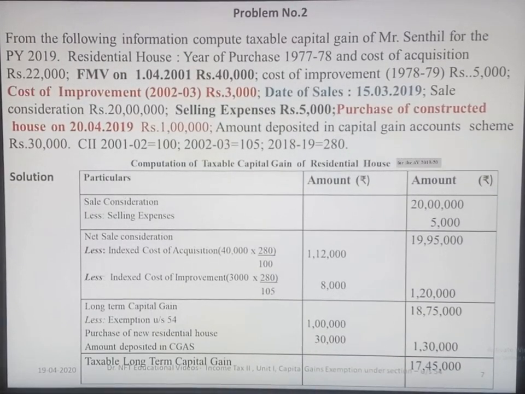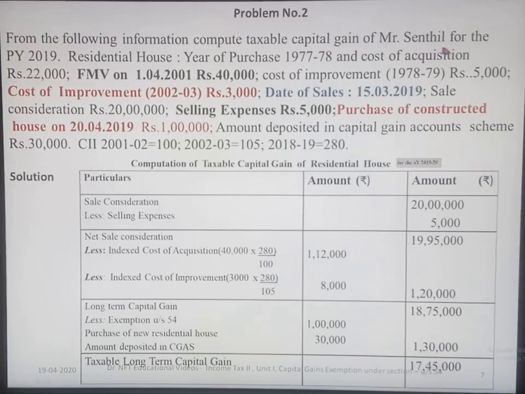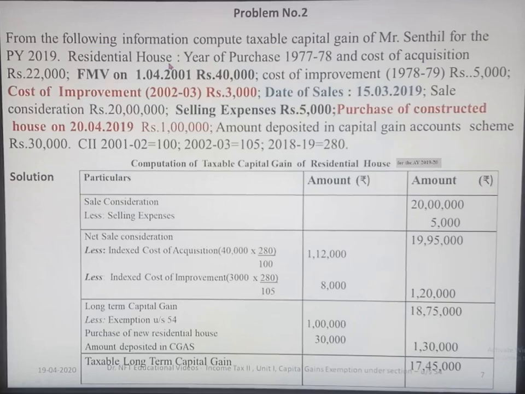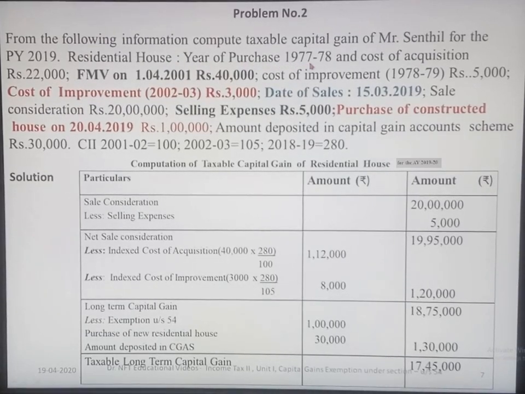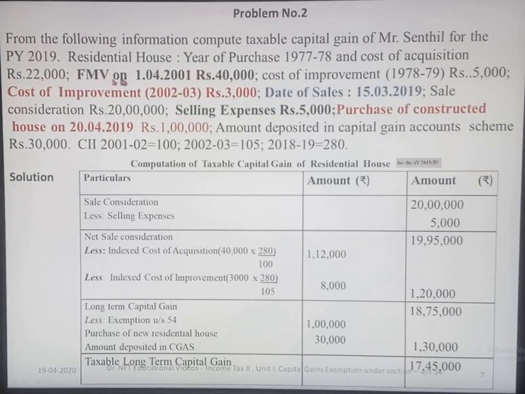One more problem. From the following information, compute taxable capital gain of Mr. Sendil for the previous year 2019. For the residential house, year of purchase is given 1977-78 and cost of acquisition is given 22,000. Fair market value on 1/4/2001 is rupees 40,000. Cost of improvement is given for 78-79 as 5,000. Cost of improvement for 2002 to 2003 is given as 3,000.